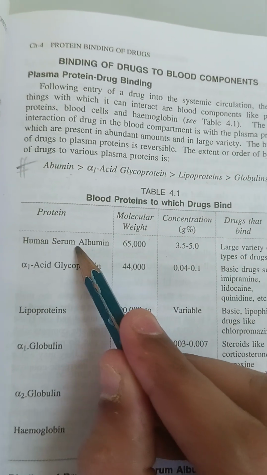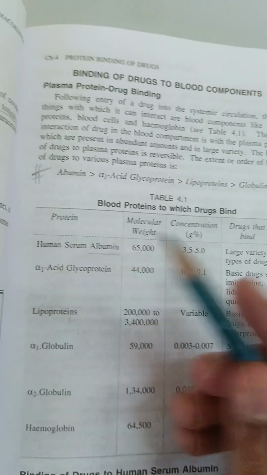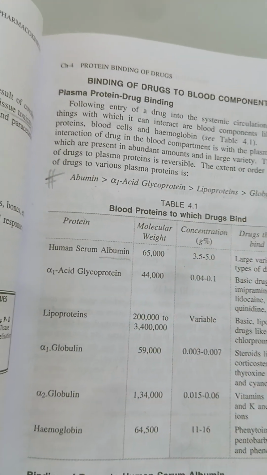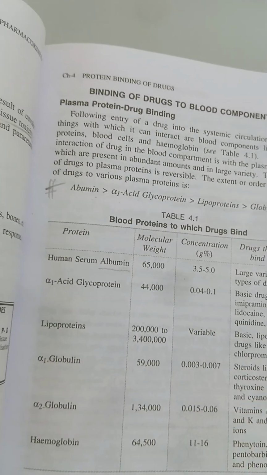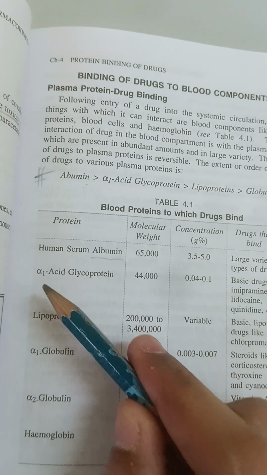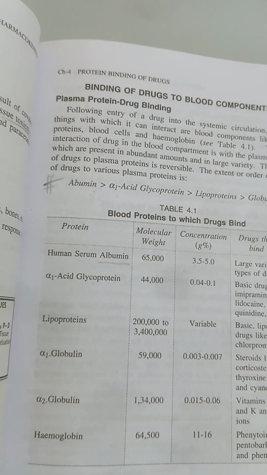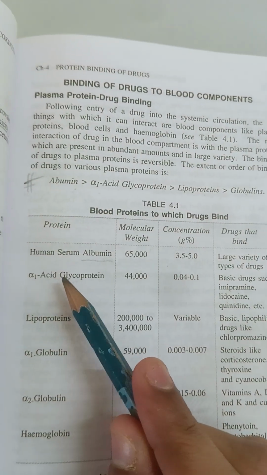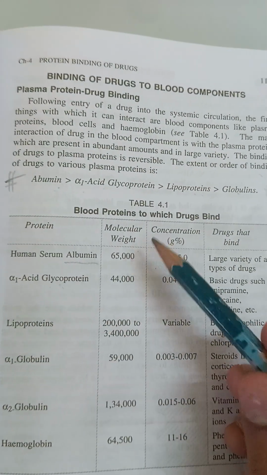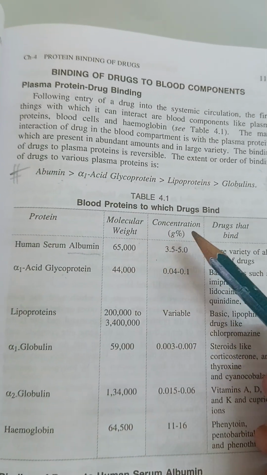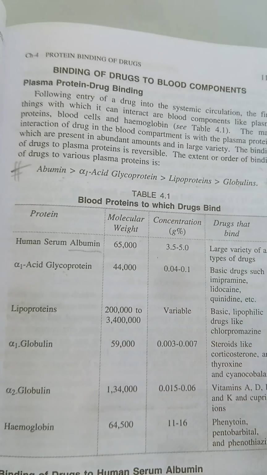Albumin is basic, so all the acidic drugs, weak acids and strong acids, will bind to albumin. Alpha 1 acid glycoprotein is acidic, so all your basic drugs will bind to alpha 1 acid glycoprotein, which has a molecular weight of 44,000 and a concentration of 0.04 to 1.